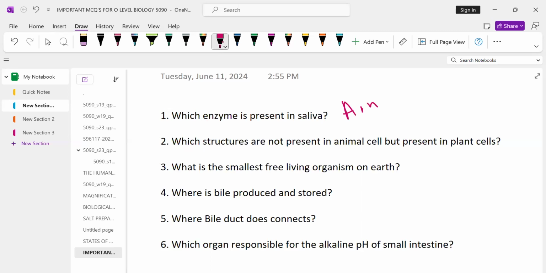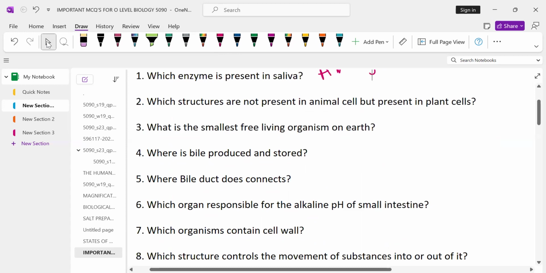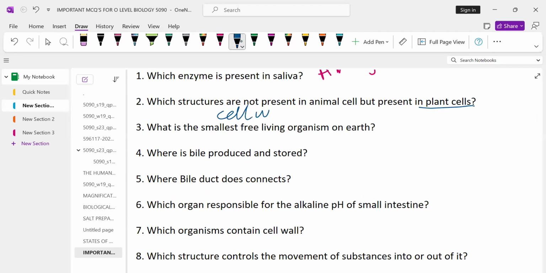So this is a question that may appear in the exam and they may give you four names. One would be amylase and the other three enzyme names, and you have to identify the correct one, which is amylase. Then question number two, which structures are not present in animal cells but present in plant cells? You should know that chloroplast and cell wall are the two structures only present in plant cells but not in animal cells. So this may be a question.